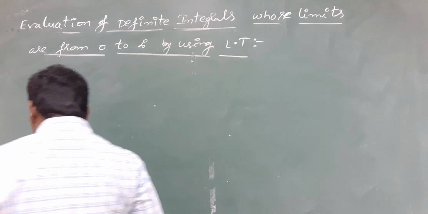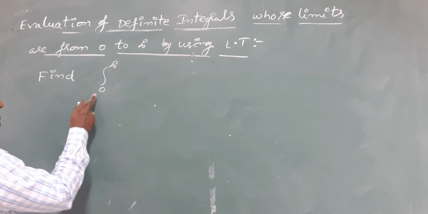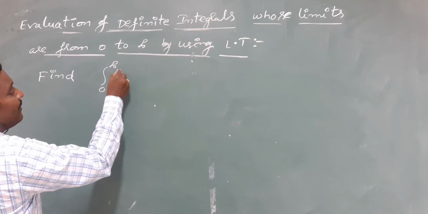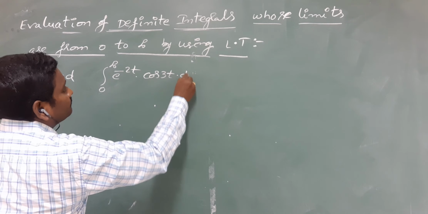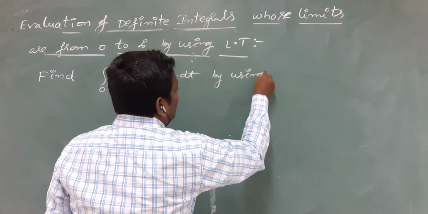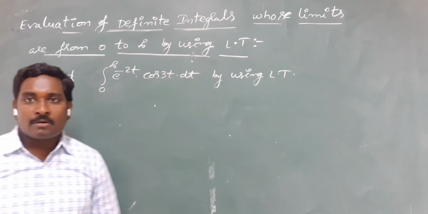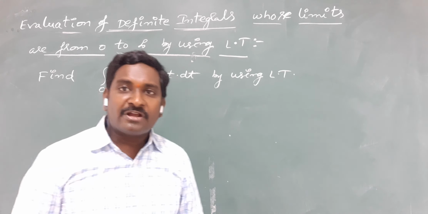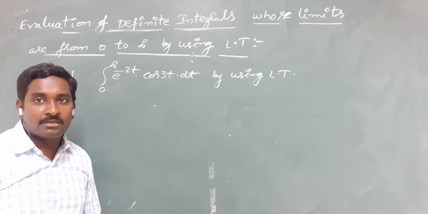Please see one example. Find the integral from 0 to infinity, a definite integral with the limits 0 to infinity, of e power minus 2t into cos 3t dt, by using Laplace transformation. This is the structure of the given problem. In this topic, we are going to find the value of a definite integral whose limits are 0 to infinity.